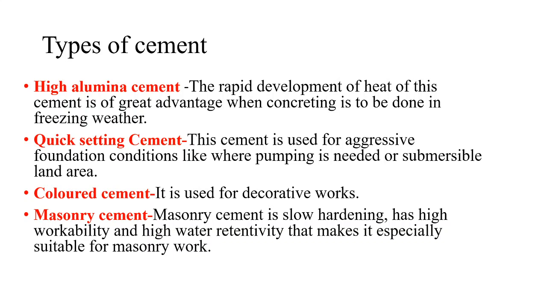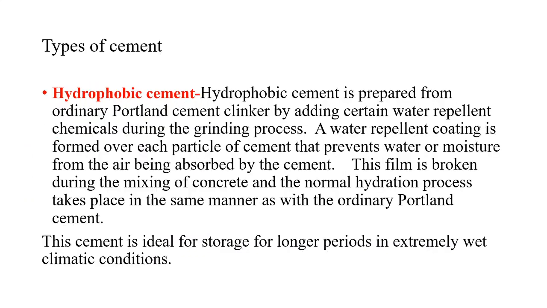Colored cement is used for decorative work. Masonry cement is slow hardening, has high workability and high water retentivity, which makes it especially suitable for masonry work. Then hydrophobic cement. This is a special type of cement. It is prepared from ordinary Portland cement clinker by adding certain water repellent chemicals during the grinding process.